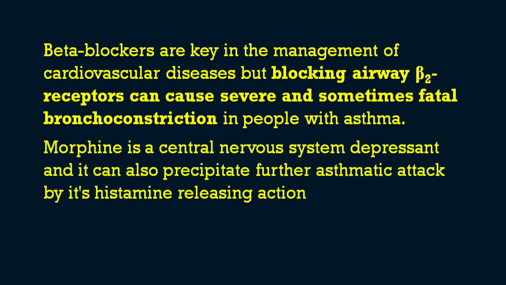Then what about morphine? Morphine, you know, is a central nervous system depressant, and it can also precipitate a further asthmatic attack by its histamine releasing action. Morphine itself can cause respiratory depression, and at the same time, because of its histamine releasing action, morphine can worsen the symptoms in bronchial asthmatic attacks. So morphine also is not advisable in bronchial asthma attacks.